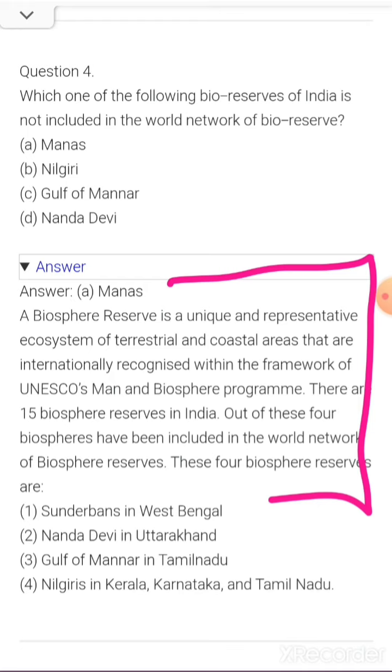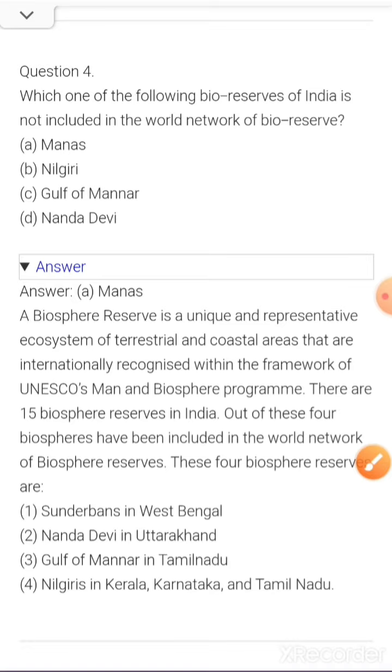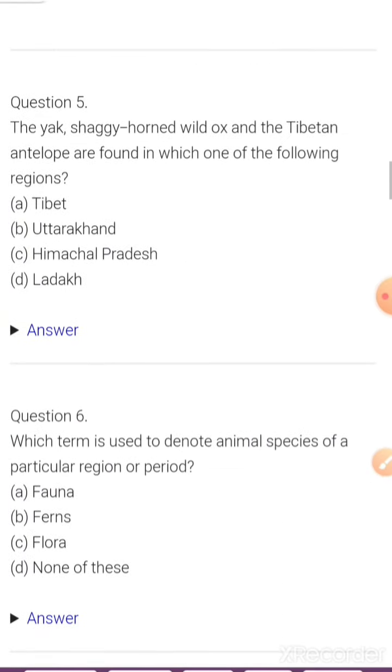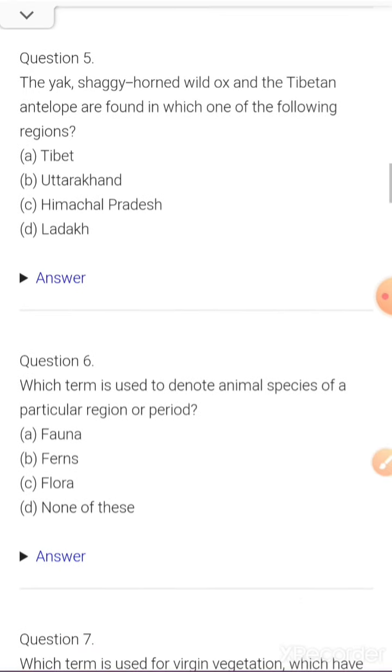These 4 biosphere reserves are Sundarbans in West Bengal, Nanda Devi in Uttarakhand, Gulf of Mannar in Tamil Nadu, and Nilgiris in Kerala, Karnataka and Tamil Nadu. ये कुछ आपको 4 बायोस्फीयर दिए गए बच्चे, आप इनका नाम याद रखिएगा, इंपॉर्टेंट. ओके नेक्स्ट इज